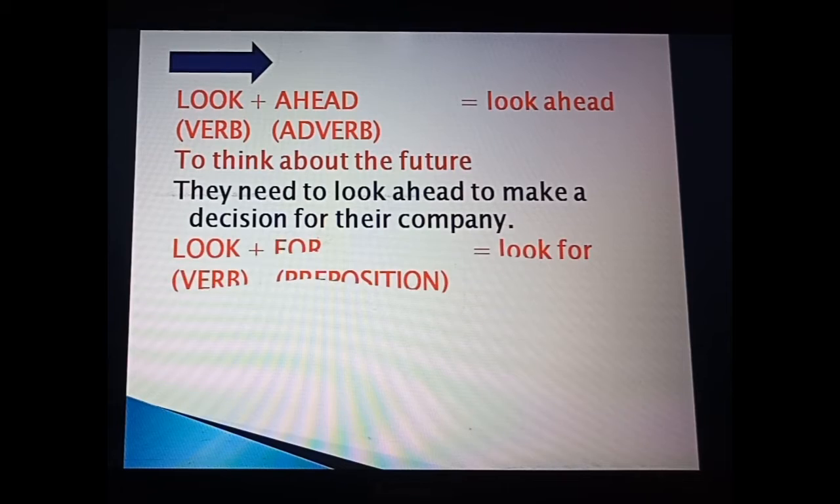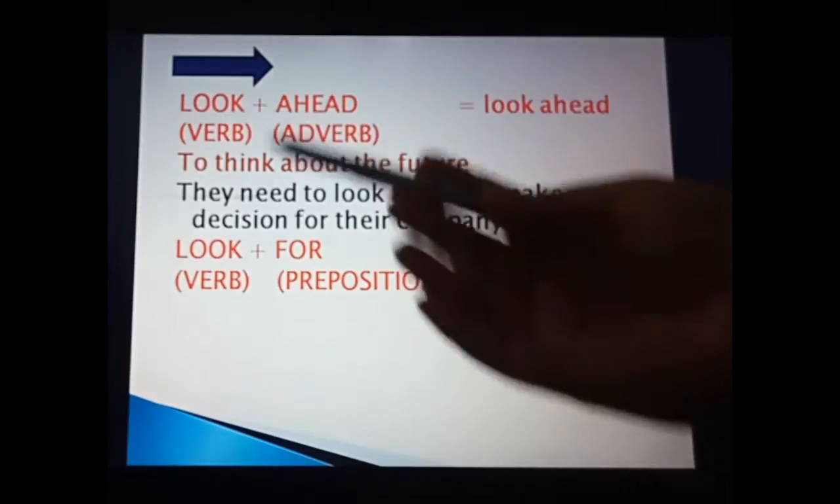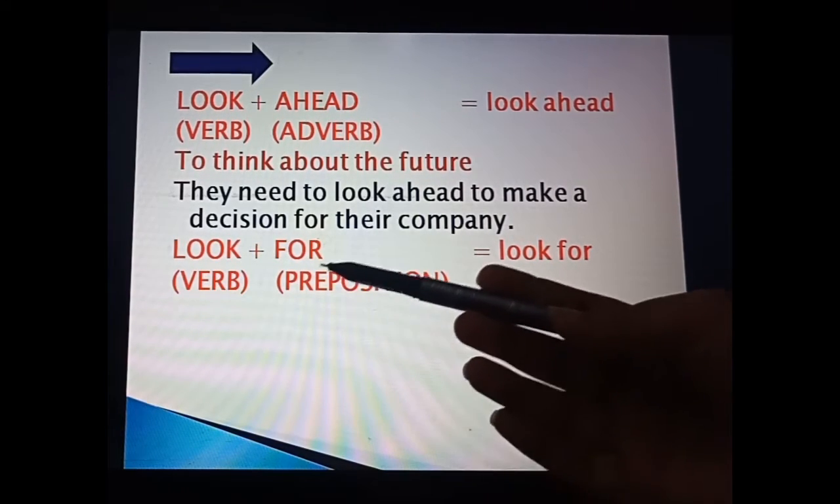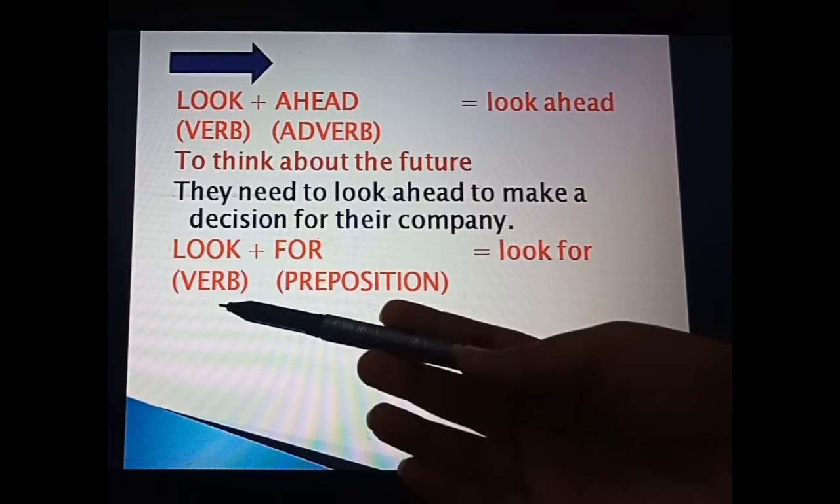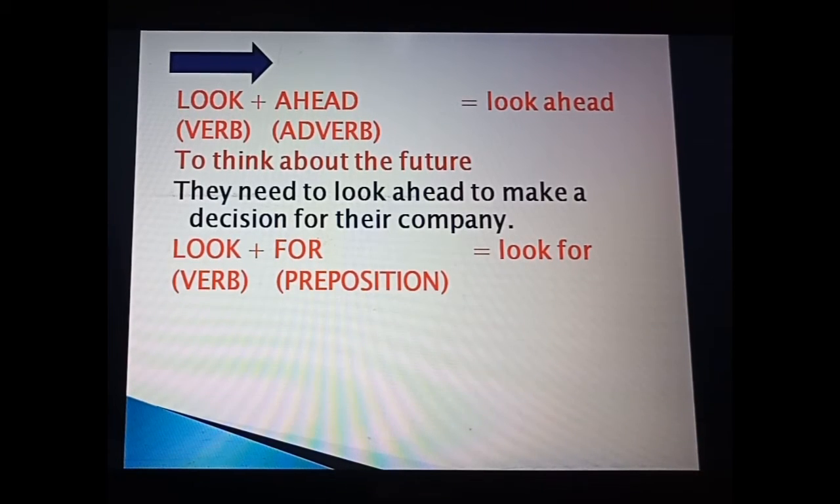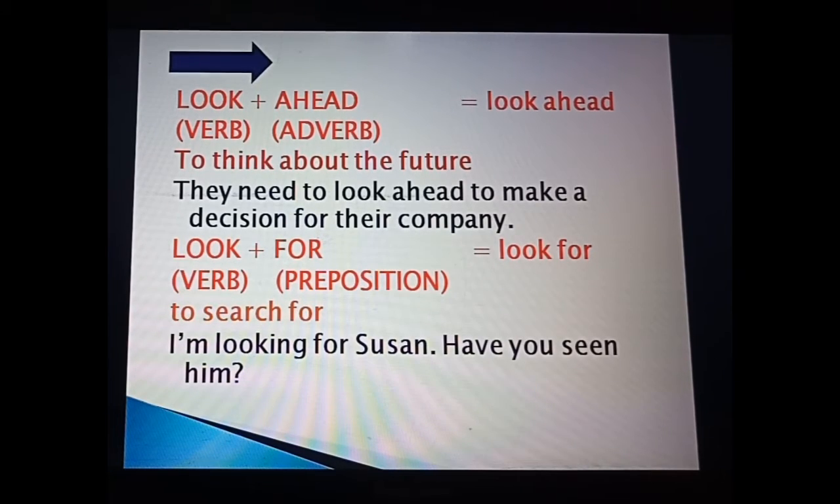The next one, as you can see, again I have used the verb look. After this, but this time I am going to add for. And for is what? This is a preposition. So look has a different meaning, for has a different meaning, but when we join them, we get look for. That is a phrasal verb. It has the meaning to search for. And if I want to make a sentence, it will be: I am looking for Suzanne.